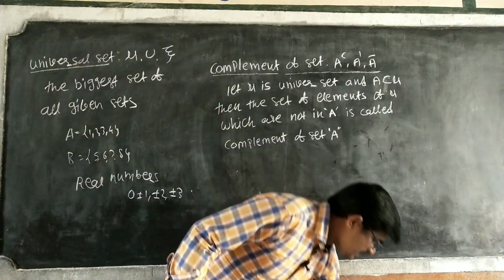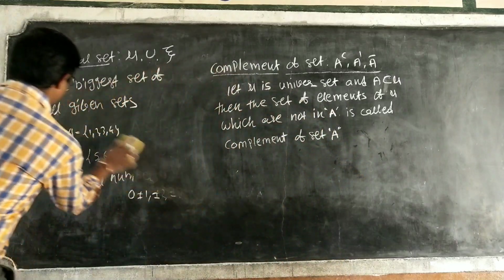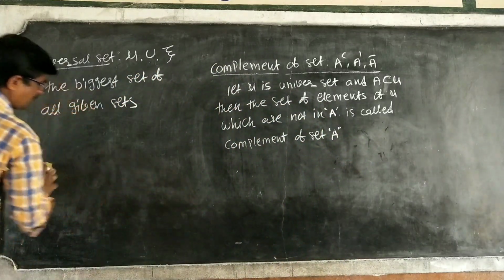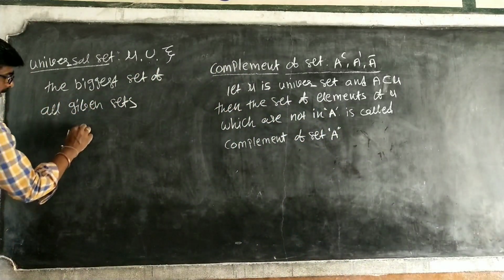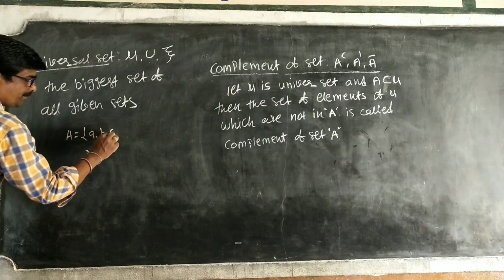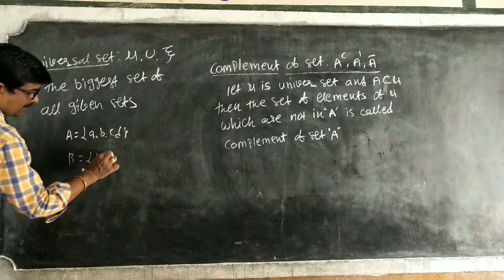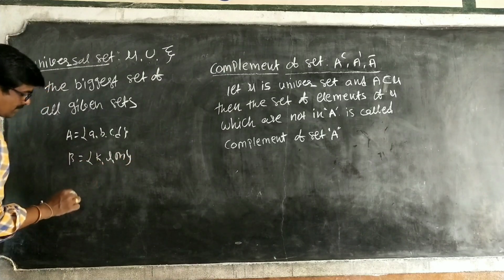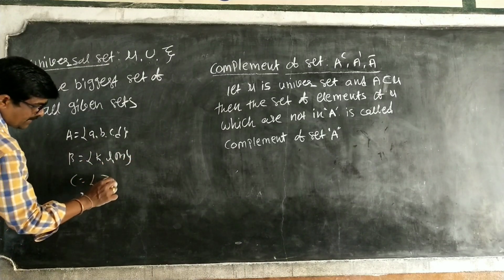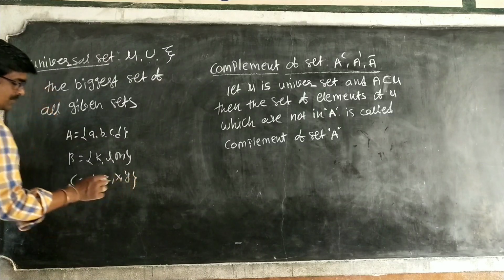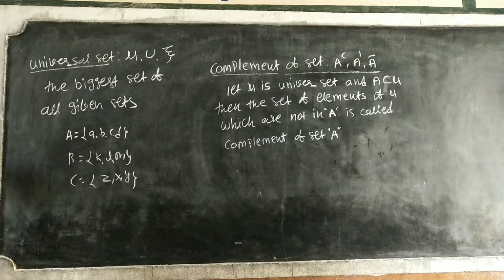Okay, universal set. Otherwise, if I take another example with letters, for example A equal to A, B, C, D. Another, B is equal to K, L, M. And C is equal to Z, X, Y. So in this system, these are the English alphabets.